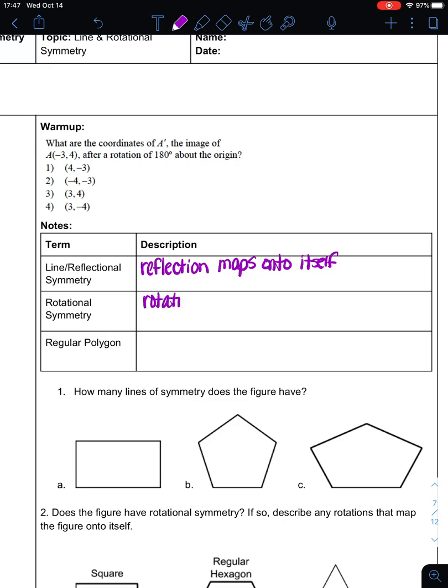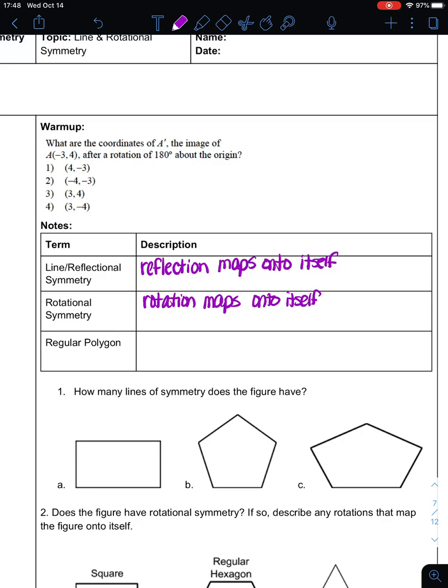Rotational symmetry is a rotation that maps onto itself. And all I mean by maps onto itself is that once you change it, it looks the same as it did before. You can hardly tell that it is any different. So a rotation would be that it rotates about a point or a center, the center of rotation, but it looks just the same as it did before.